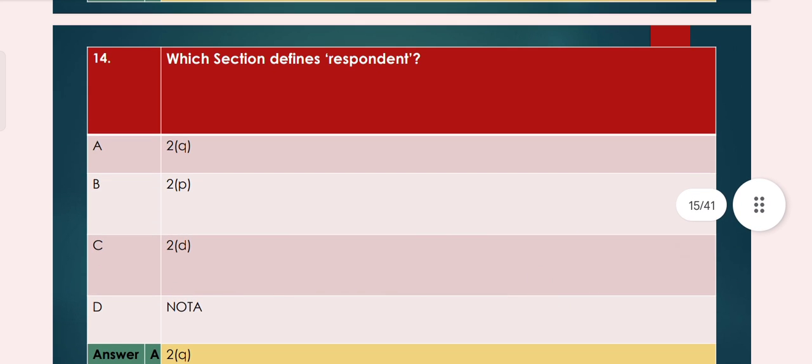Question number 14, which section defines respondent? Option A 2 subsection Q, option B 2 subsection P, option C 2 subsection D or option D NOTA. So the answer is option A 2 subsection Q.